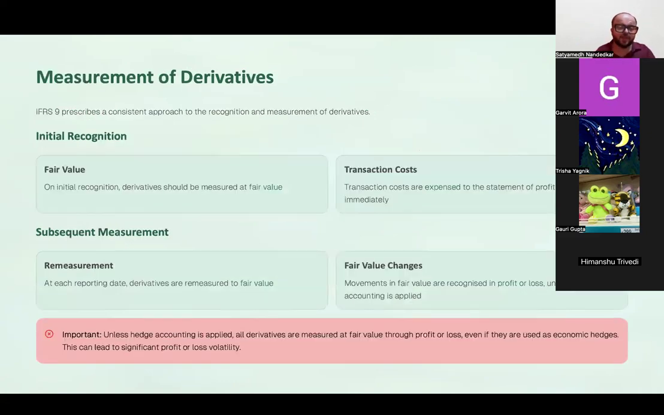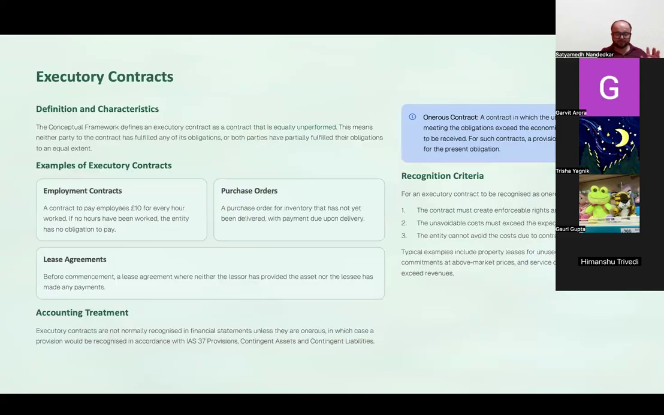ये बात याद रखो. Now, derivatives are initially recognized at fair value, and transaction cost is expensed to P&L. At each reporting date, the derivatives are remeasured to fair value. Fair value changes are recognized in P&L unless hedge accounting is applied. So initial investment at fair value, change in the fair value is recorded through P&L.